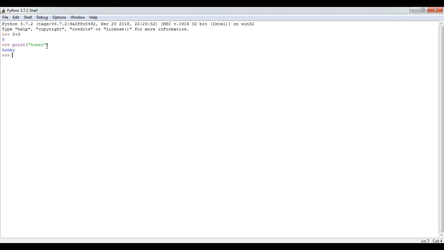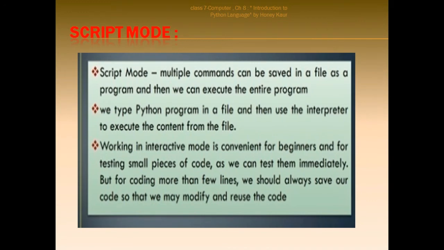Now coming to its second mode. The first mode we have learnt is interactive mode. Now coming to the second mode, that is the script mode. Yes, here comes the second mode of the Python language, that is script mode. In script mode, multiple commands can be saved in a file. Script is basically when we write the commands or the statements in a group and save it in a file. The file has the entire program, which is saved with an extension .py, the short form of Python.